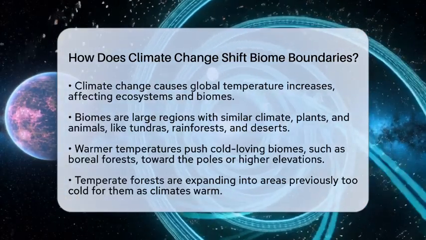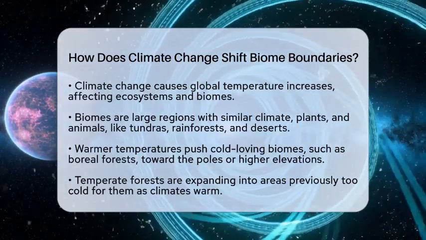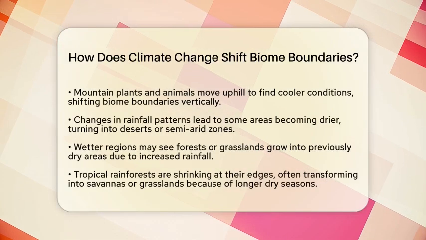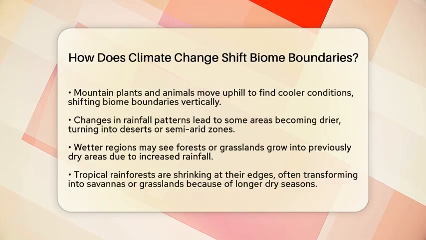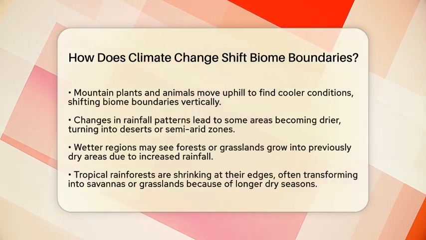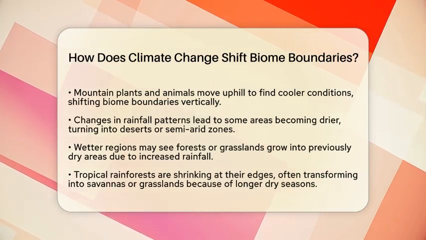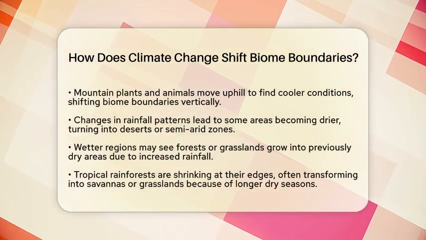For example, cold-loving boreal forests, which grow in northern regions, are moving northward as the climate gets warmer. At the same time, temperate forests are expanding into areas that used to be too cold for them. In mountain regions, plants and animals are moving uphill to find cooler conditions. This means the boundary between different biomes is constantly changing.